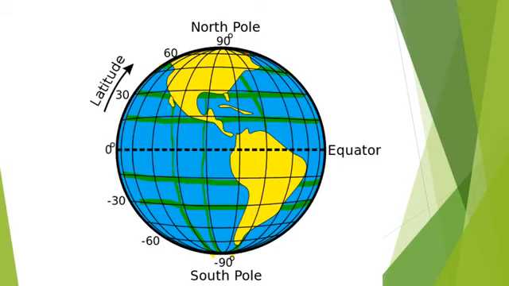Now I think you have understood what are latitudes. Latitudes are these kinds of lines which are drawn from right to left or left to right on a globe. Like that, there are imaginary lines which are drawn from north to south on a globe. These kinds of imaginary lines are called longitudes.